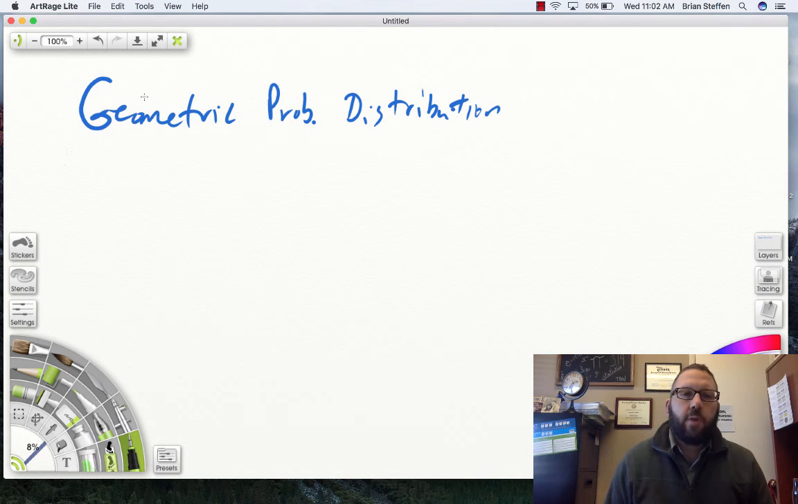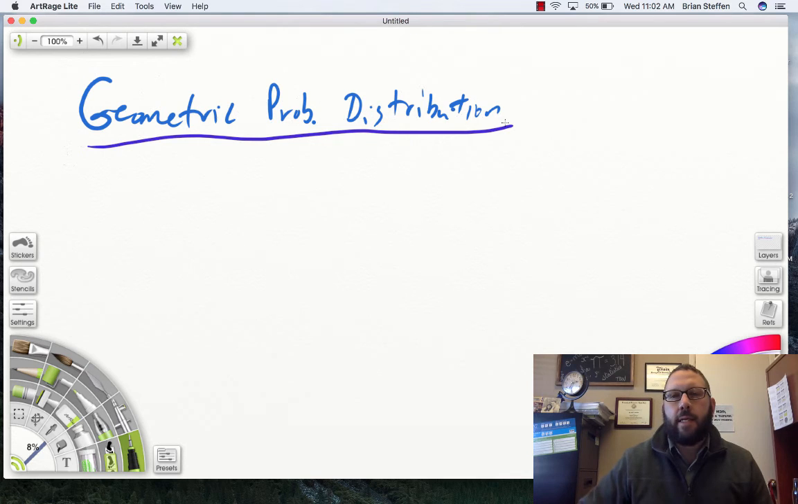The geometric probability distribution is technically not a topic on the AP exam. However, it seems like every year it shows up in some way or another. So I'm just going to show you what it basically is. It's something you can figure out if given the time, but I'm making the time now, so we're going to figure it out.